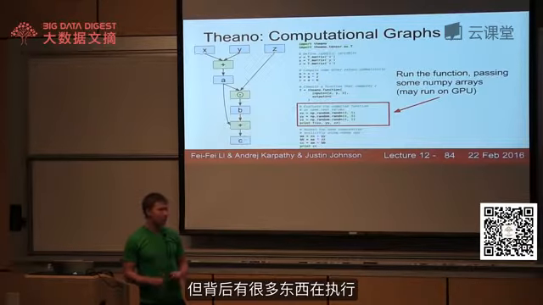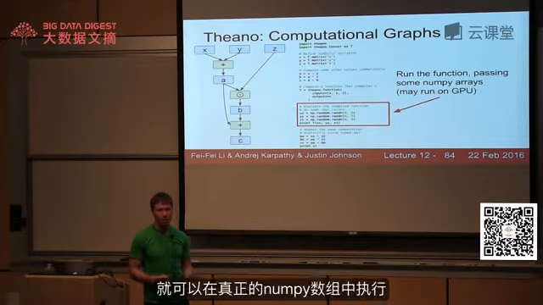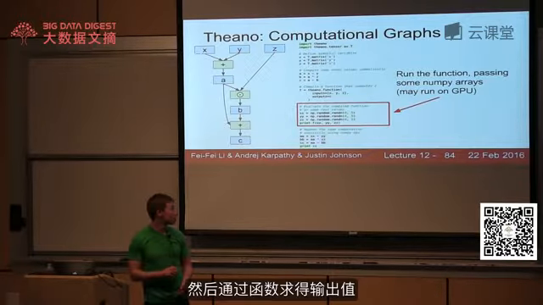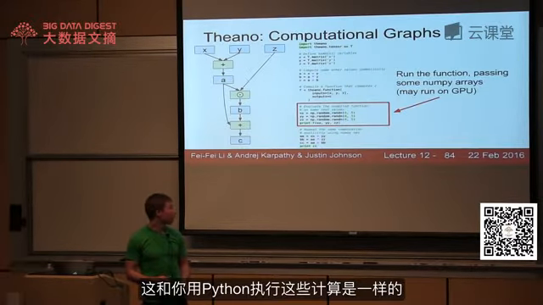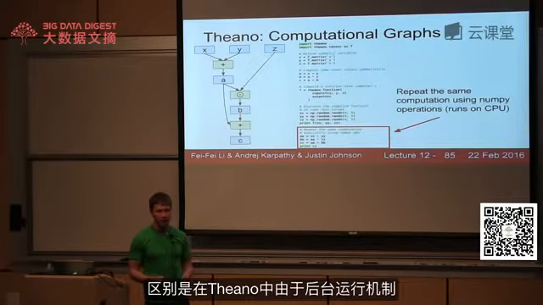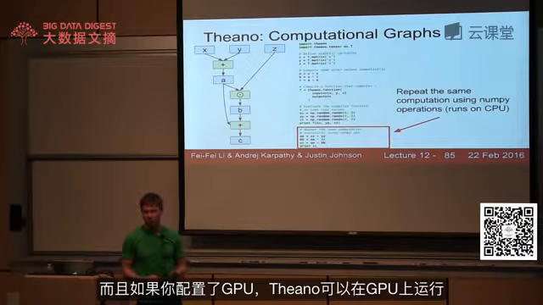Now once we've gotten this magic function through all this crazy stuff, we can just run it on actual NumPy arrays. Here we're instantiating xx, yy, and zz as actual NumPy arrays. Then we can just evaluate our function and pass in these actual NumPy arrays to get the values out. This is doing the same thing as doing these computations explicitly in Python, except that the Theano version could be much more efficient due to all the magic under the hood. And the Theano version could be running on the GPU if you have that configured.